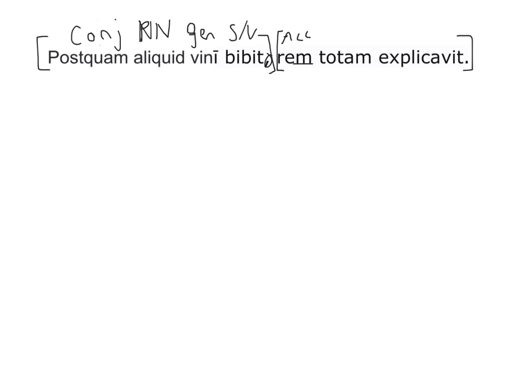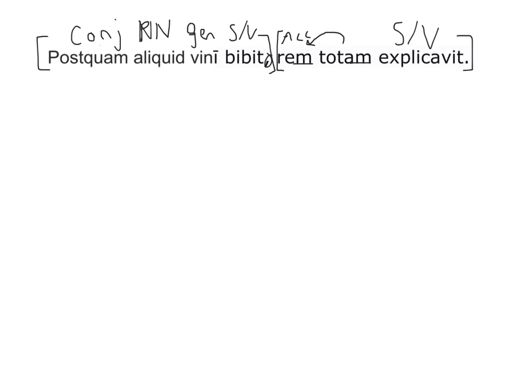And the verb explicavit is perfect tense because of the stem explicav- ending in the V, which can be found in the third principal part of the verb. So I'll put our subject-verb combo there too. And totam is an adjective that modifies rem because they both agree in gender, number, and case. And totam's am ending shows that it is also feminine, singular, and accusative. And to translate, here I'll just draw an arrow to the noun.